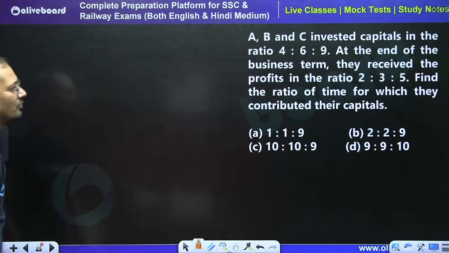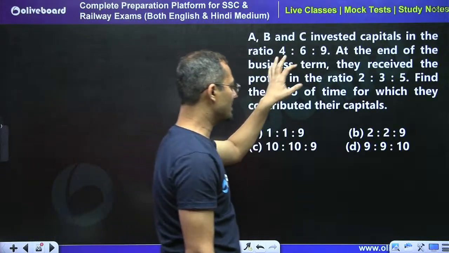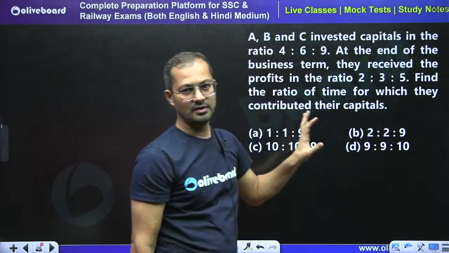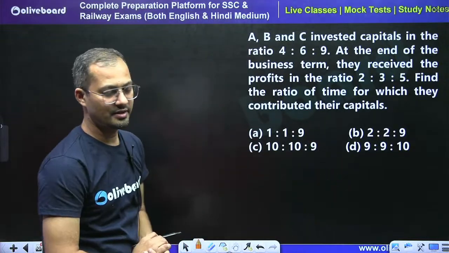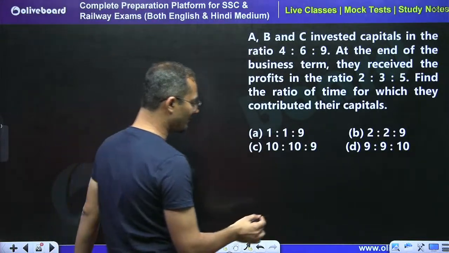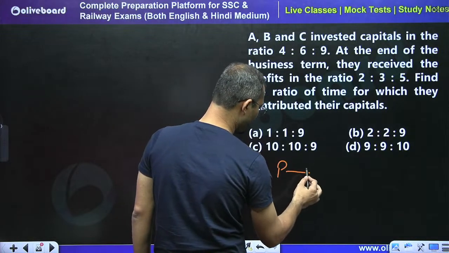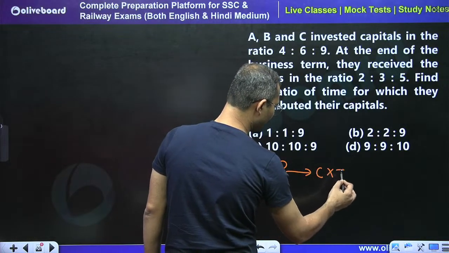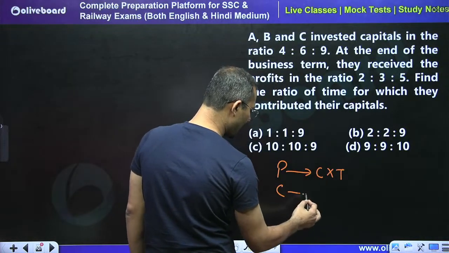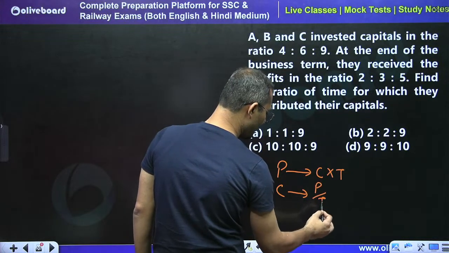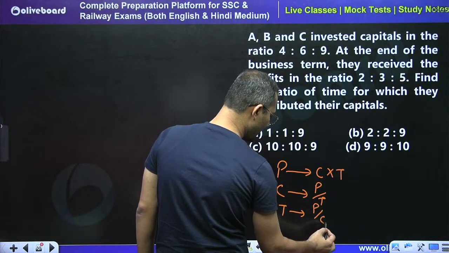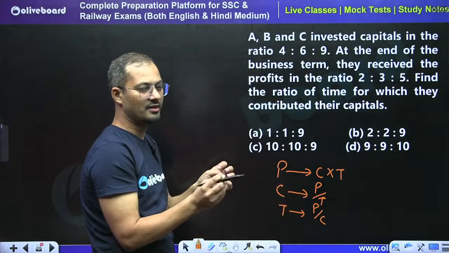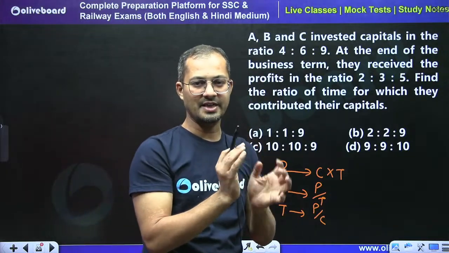So moving forward, now tell me what is the answer of this question. See, we get questions from partnership also, right? In partnership, in a nutshell, profit is going to be represented by capital into time, right? So we can say that capital is equal to profit divided by time, and time is equal to profit divided by capital. So here we divide with the respective units, right?